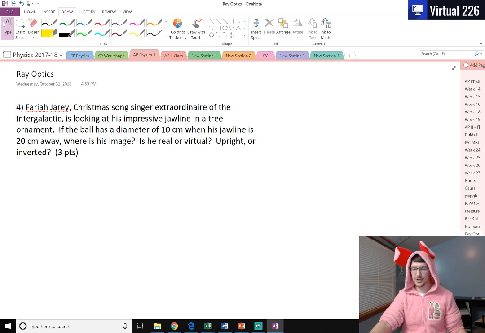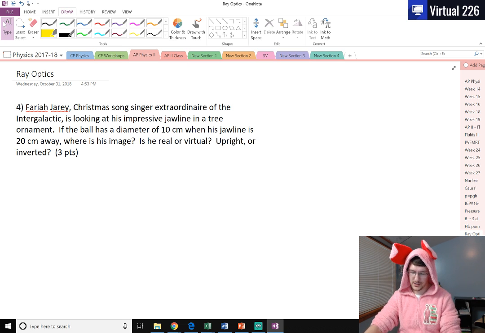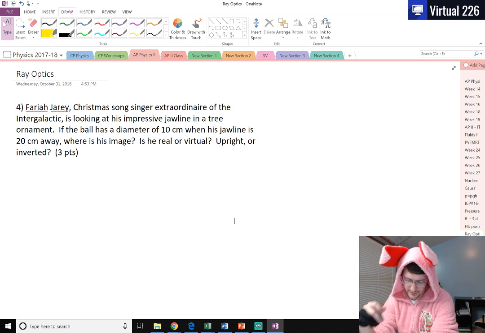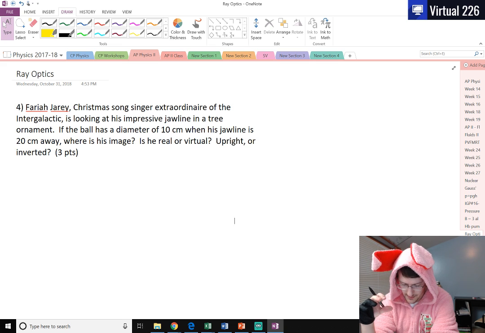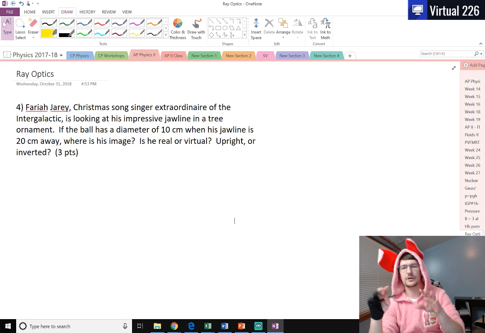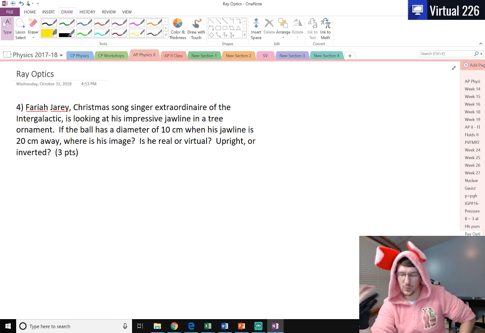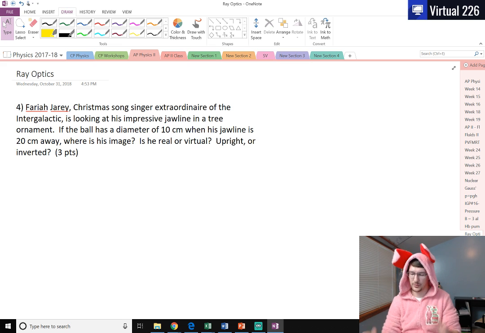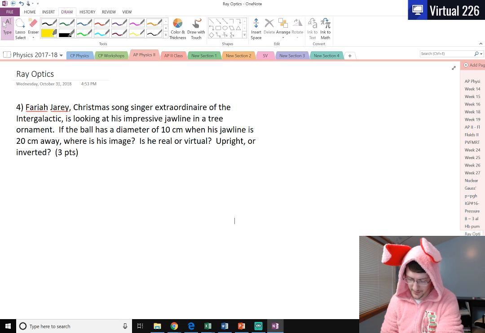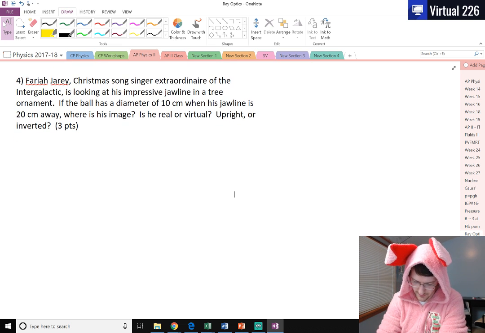Now, Fariah Jerry, when he's looking at an ornament on the classic lamppost of solitude, notices that when he is 20 centimeters away, and he knows that all of his ornaments have 10 centimeter diameters, he would like to see his image here, and he wants to see, where is this image? Is it real? Is it virtual and naturally upright or inverted? Because those go hand in hand. So we're just going to look at this ray optics problem and see where it takes us here.